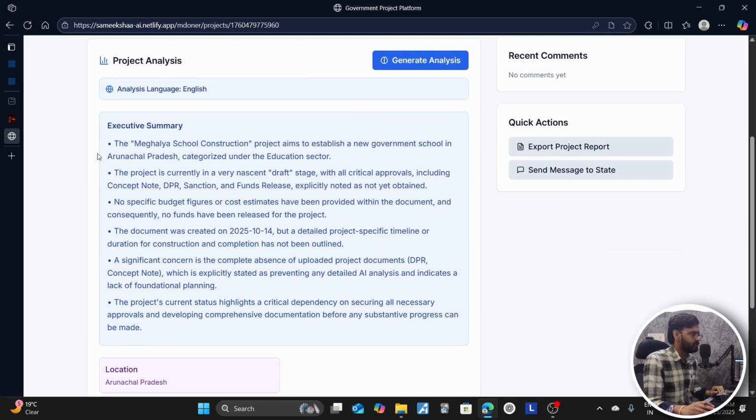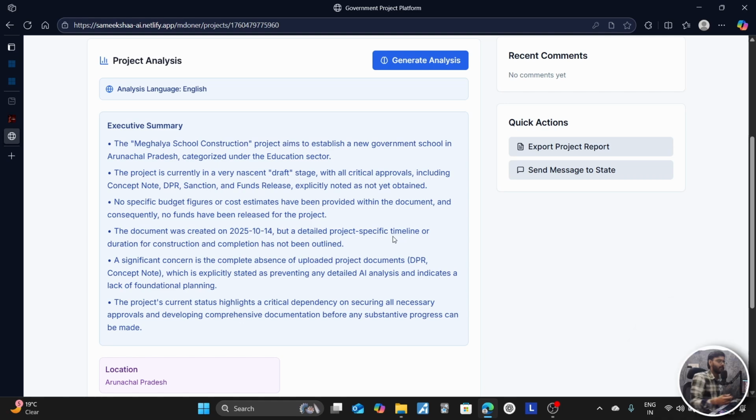So basically this is the executive summary. Here we have used just a prototype, but in the actual dashboard we are using many things. We are using unique features like the GIS feature, which will basically show the current live status of the project going on through the satellite. We are using the Bhuvan ISRO satellite for that. And we are also giving features like a proper timeline of the project. It will be shown in the visualizations, like when the project is starting and when the project is completed.